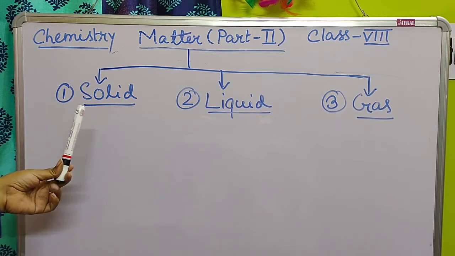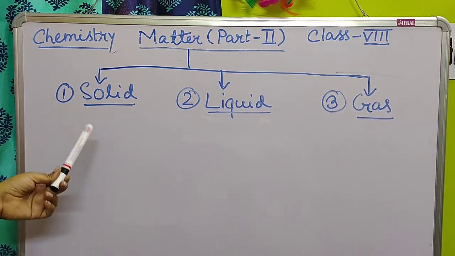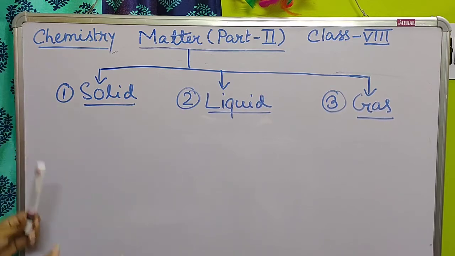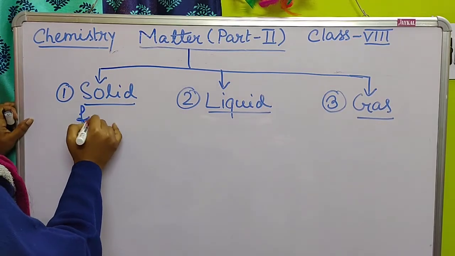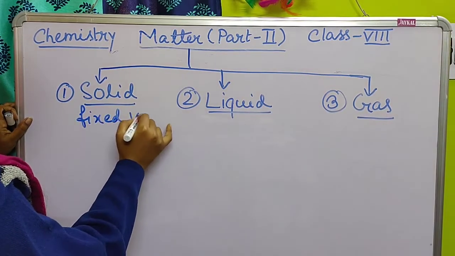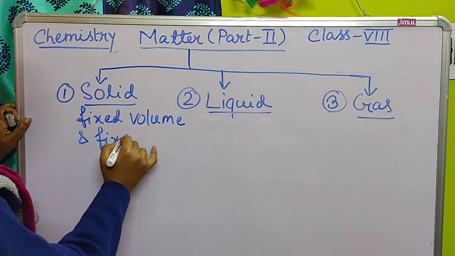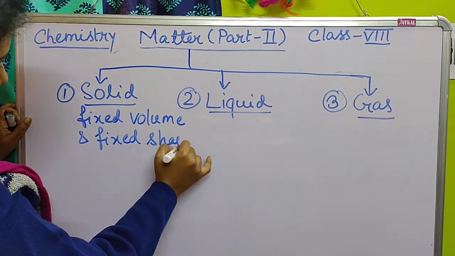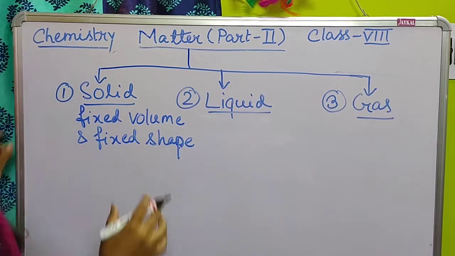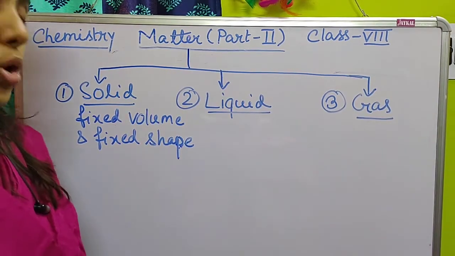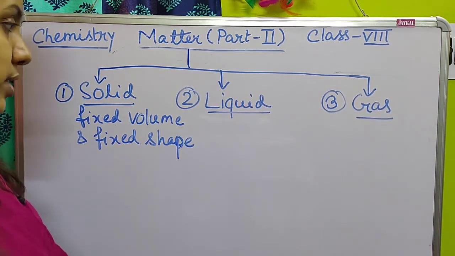What is a solid? A solid is a substance which possesses a fixed volume as well as a fixed shape. Solid substances have not only a fixed volume but also a fixed shape.